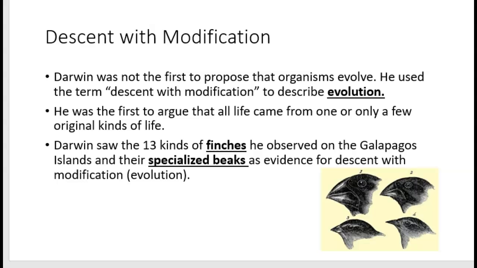So Darwin saw that there were 13 kinds of birds, or finches, that he observed on the Galapagos Islands, and he looked at their beaks. They all have differently shaped beaks, and this is going to be evidence of descent with modification. They all must have had, way back when, at some point, a finch with a particular kind of beak. So let's just say it looked like beak 1. But over time, we end up with these different versions of finches that have different beak sizes. Even though they all are different, they originally would have evolved or started from a beak that looked like this. And so that's the idea of descent with modification.